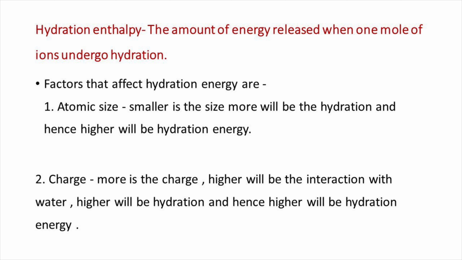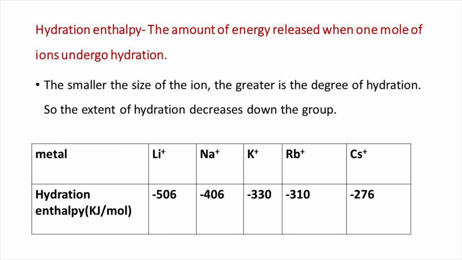Similarly, when the charge is more, the interaction with water is higher, the hydration is higher, and hence the hydration energy is higher. So, in the case of alkali metals, the smaller the size of the ion, the greater the degree of hydration. So, the extent of hydration decreases down the group. That is, hydration enthalpy decreases from lithium to cesium.